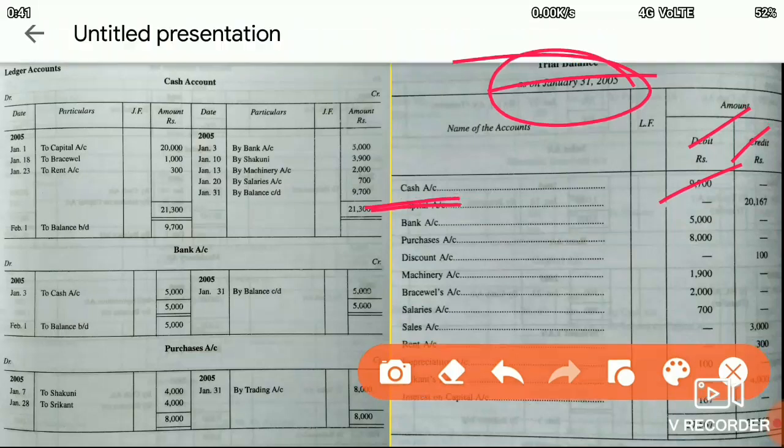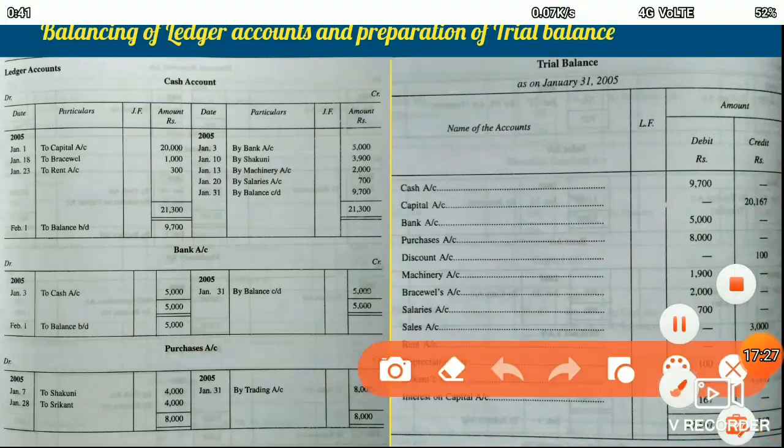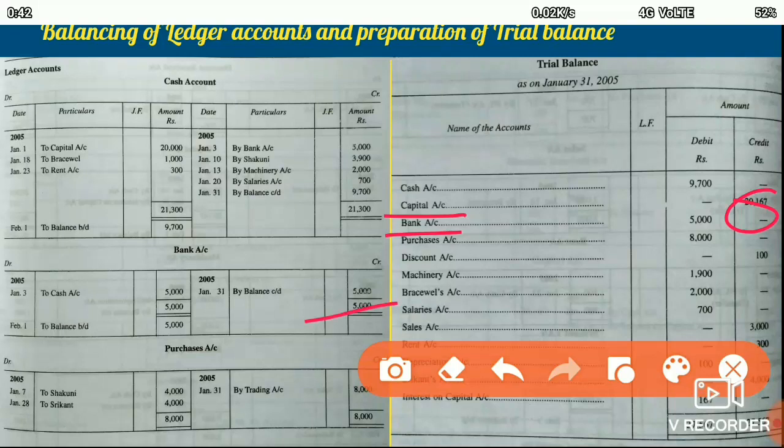For example, we have the capital account which will have a credit balance. Since there is not enough space, I have not shown you the capital account, but the capital account will have a credit balance, so the amount will be written towards the credit side. Similarly, bank account, which is here, is having a debit balance, so we write the name of the bank account, and then we write the amount towards the debit side of the trial balance. Similarly, purchase account, we write the name of the purchase account. The balance is a debit balance, so we write the amount towards the debit side.